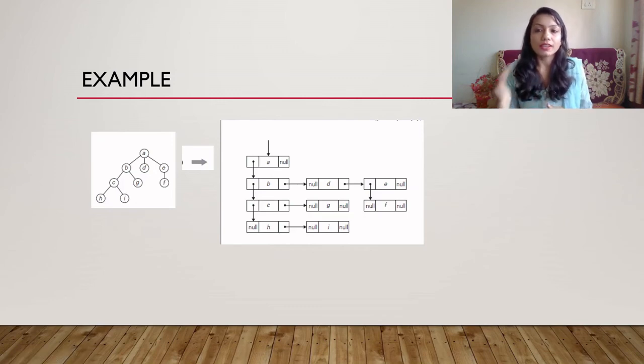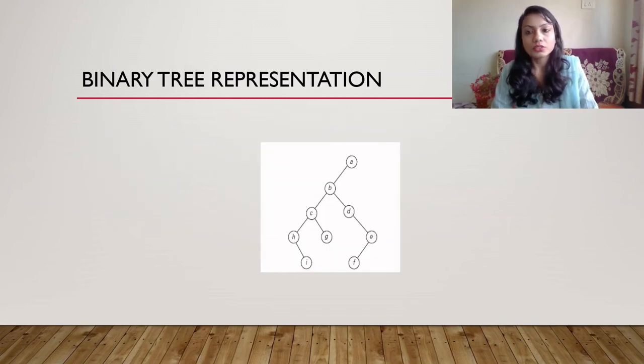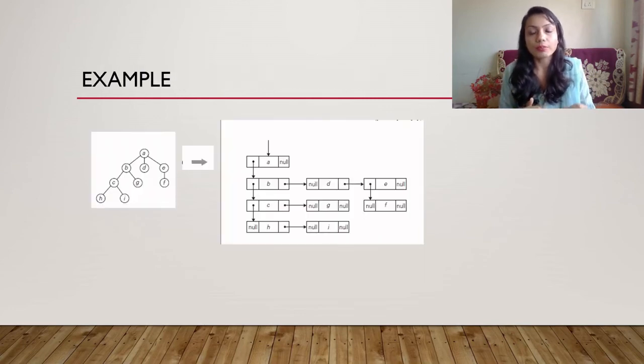The first child is pointed to by the left pointer, and all the other children of the node are pointed to by the first child's right pointer. So like this we can use this representation. If we consider the binary tree representation of the same tree, and tilt the previous diagram by 45 degrees, you will get a binary tree representation like this.